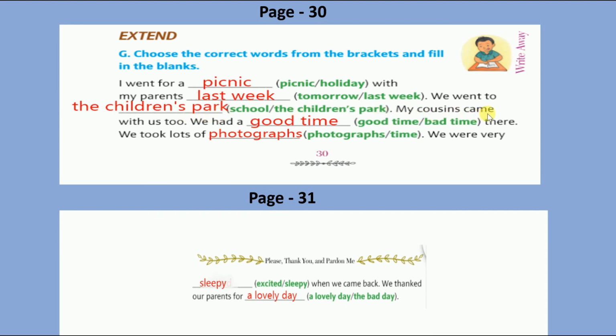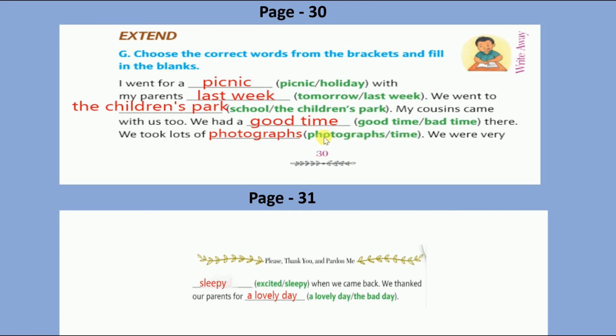We went to the children's park. My cousins came with us too. We had a dash good time or a bad time. When we go to a picnic, we have a good time, right? So write down in the blank good time. Next, we took lots of dash. We took lots of time or lots of photographs.